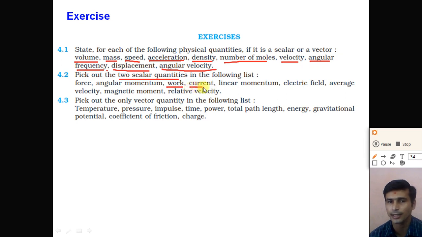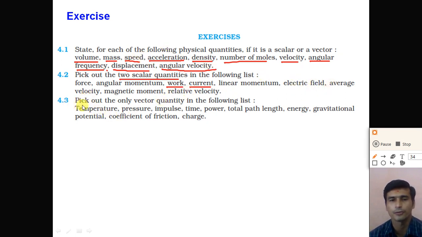And electric current is also a scalar quantity. Linear momentum is a vector quantity, electric field is a vector quantity, average velocity is a vector quantity, magnetic momentum is a vector quantity, and the relative velocity is also a vector quantity. So out of this list, work and electric current are considered scalar physical quantities, right? Others are vector quantities.